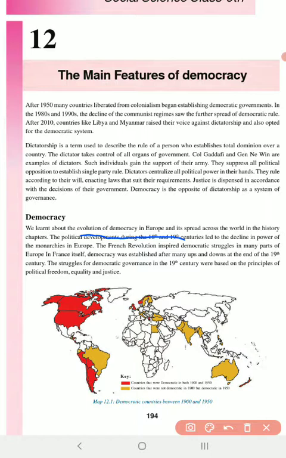How in England we had the monarchy, and then from monarchy we slowly passed on to the parliamentary system, and that parliamentary system gave rise to democracy. And then we also studied what really happened in France through the French Revolution, how French society struggled to establish democracy in their country as against the autocratic ruler, the monarch, the king.